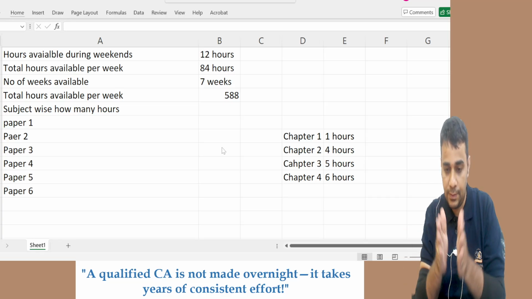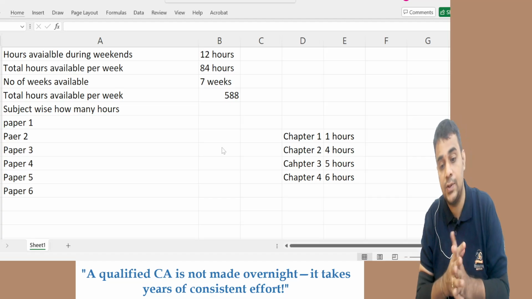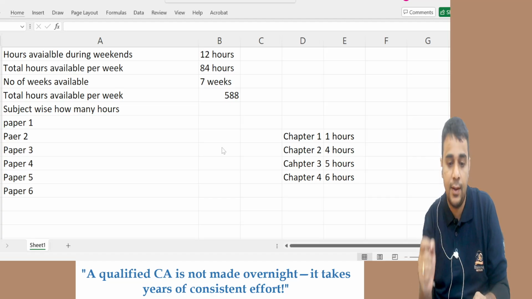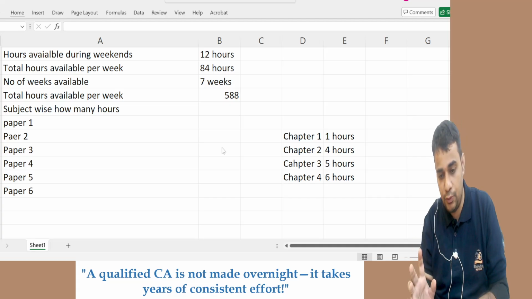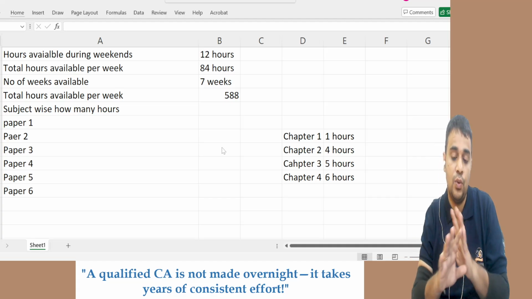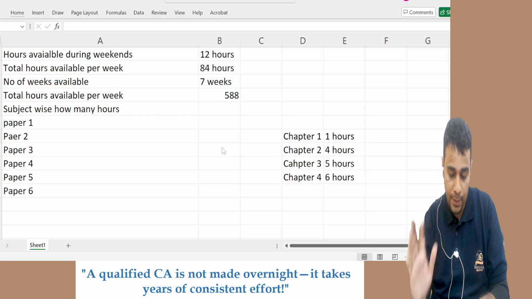Put a total. Then put a total subject wise. You'll know the number of hours needed. Then you can reverse work and see how many hours you have to spend. And you also have to factor in one stage of revision and a mock exam if possible. If not possible, that's okay. But one stage of revision will be very, very useful. That will ensure that you are doing complete preparation. You are done with perfect preparation.